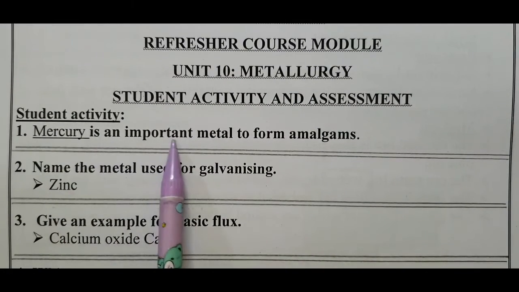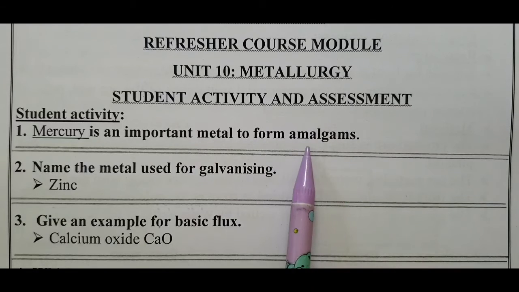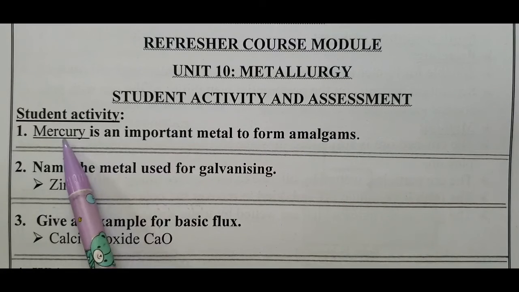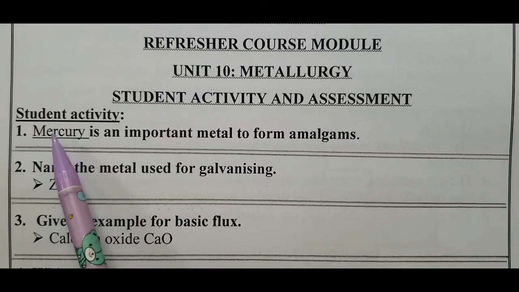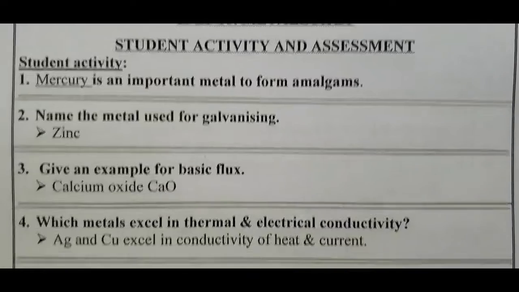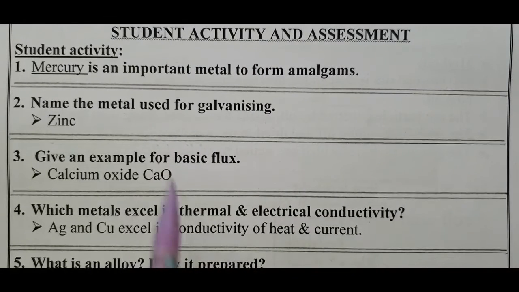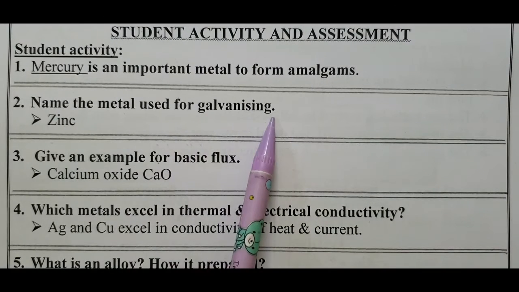Dash is an important metal to form amalgam. Any metal that forms a compound with mercury is called amalgam. And tin amalgam is used in dental filling. Name the metal used for galvanization.